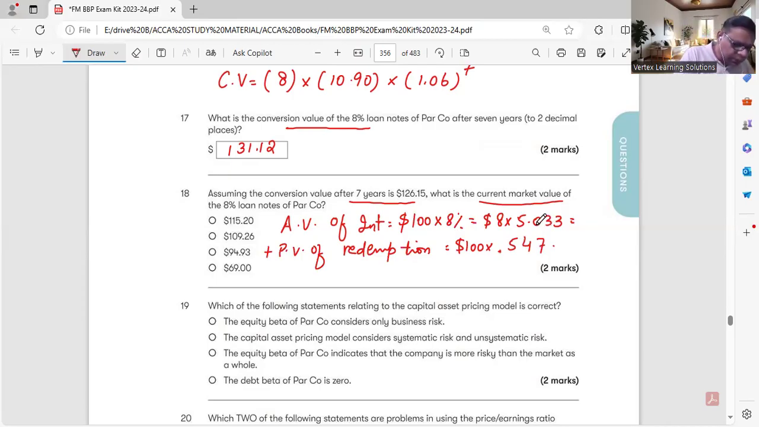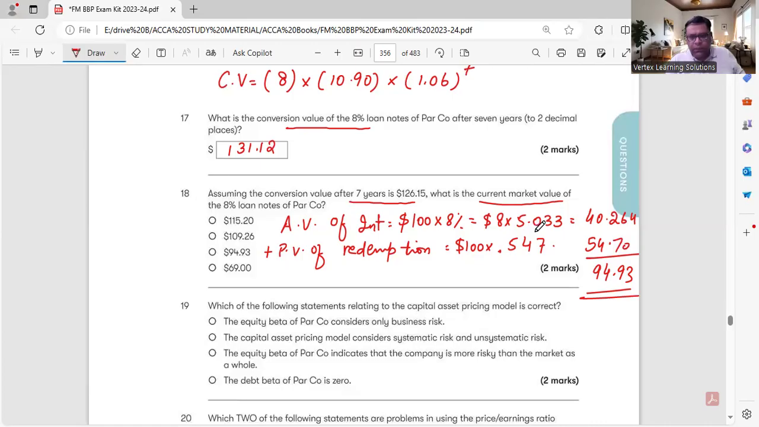So we will do 8 into 5.033, it is 40.264 plus 54.70. So 94.93. So what is the right answer? I think the third one is the right answer.